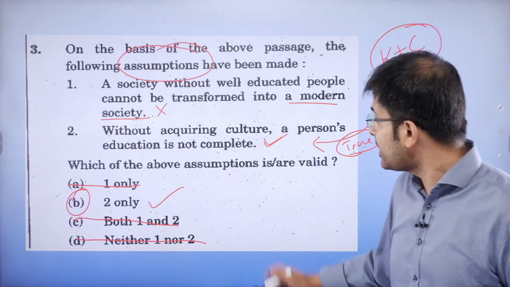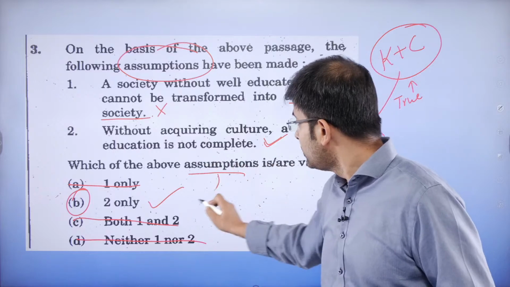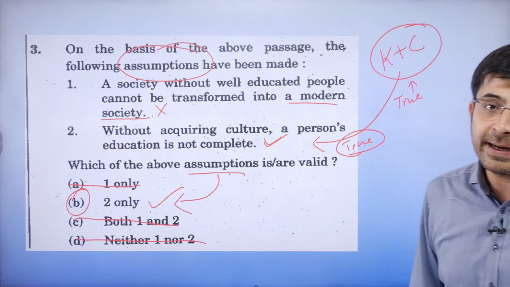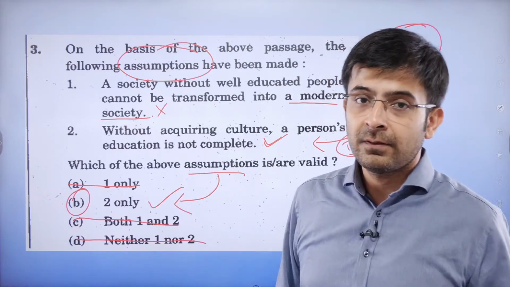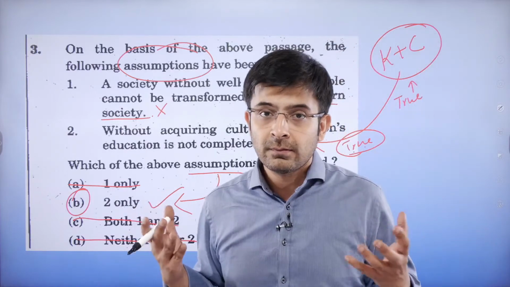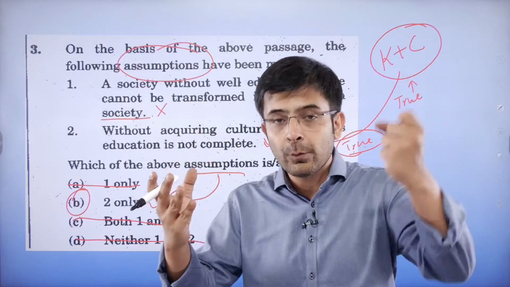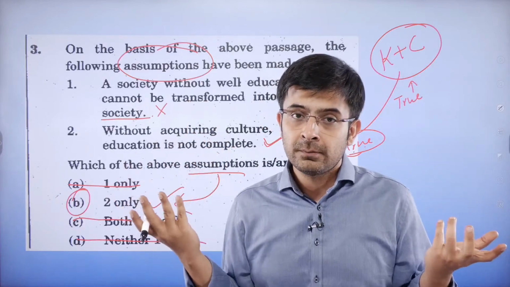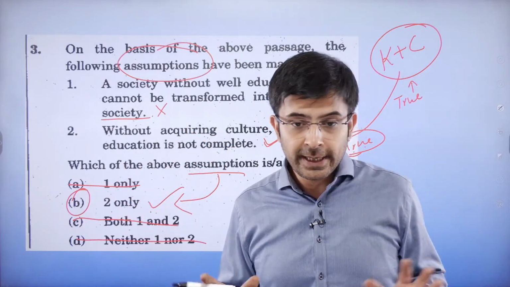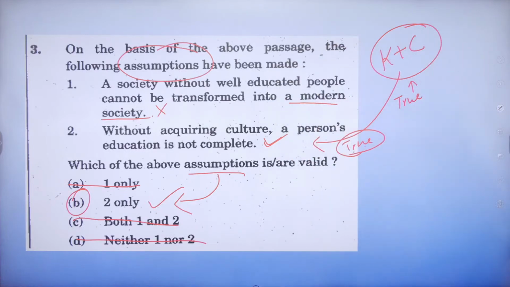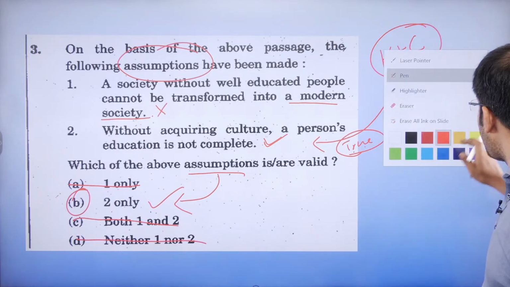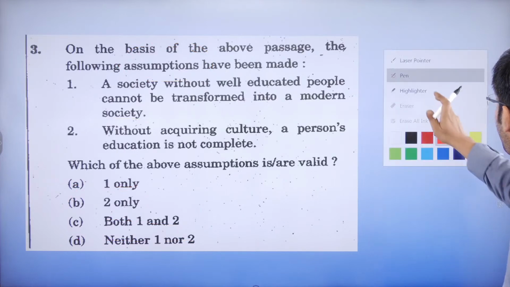Okay. This is the only assumption that he is making. That without acquiring culture, you cannot be complete. Like Raymond's suit, complete man. So you need to have both knowledge plus culture. If you're lacking one, you're not a complete person. Simple. Okay? Fine. We'll move forward. If you have any questions, quickly let me know in the chat, okay? I'll be more than happy to take them on.